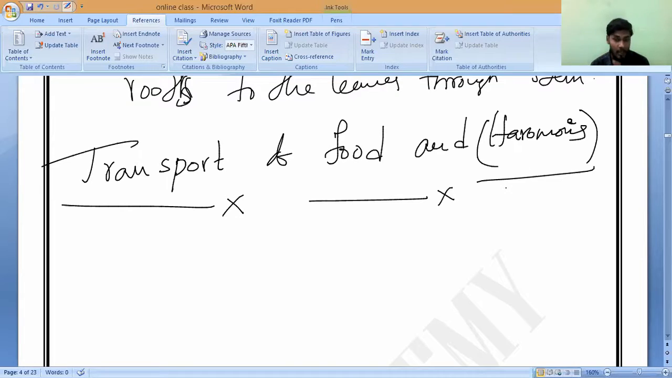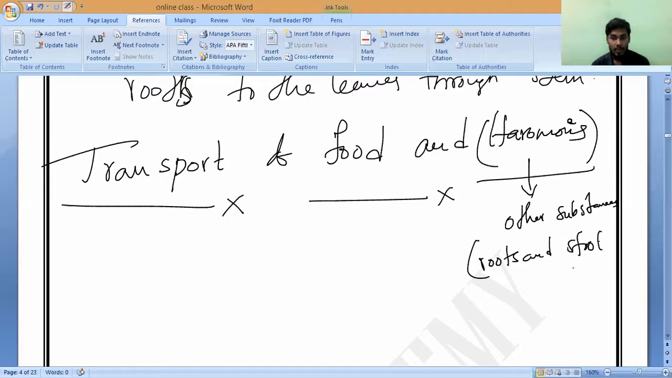That is what we call other substances in the transport of food. So where have they been created? Roots and shoot tips. That is it. So now let us discuss this. Shall we start?